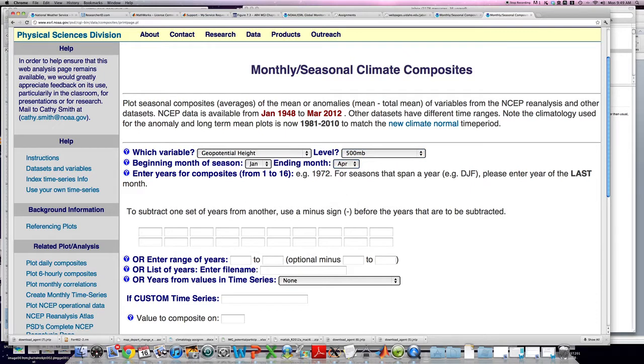It says enter the years for composites. I'm just going to choose a set of random years, and I'm going to choose only 2 years. You're going to be compositing on 5 years, as I told you, but let me just choose 2, and you can extrapolate from that. The 2 years I'm going to choose here are 1983 and 1998. You could keep going, but you want to enter your 5 years here. So if you found the 5 warmest years, you'd enter them all here. A composite basically takes the average over those 5 years.